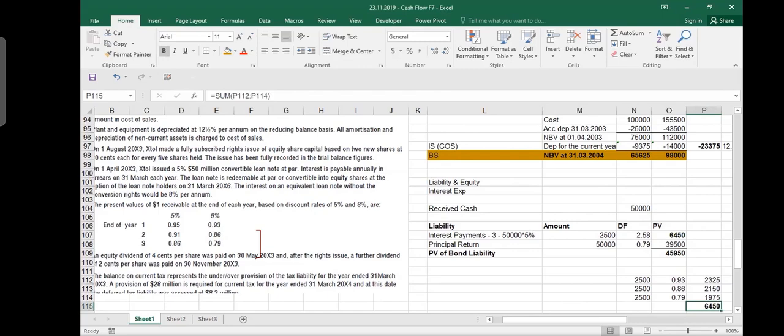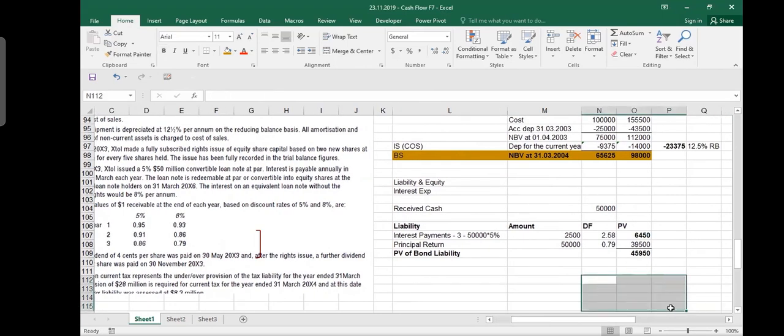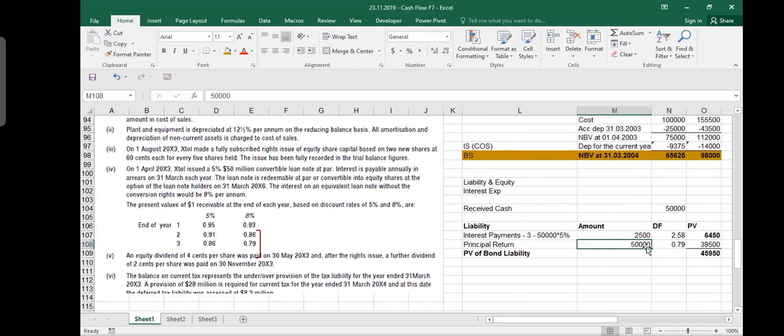Yeah. And what are we doing in the second one? At the end of 3 years, you must return 50 million. Yes or no? Yes, sir. So after 3 years, the factor for 3 years is 0.79. So I find the present value of this 50 million, because it will be paid back after 3 years. What is the present value today? So I received this 50 million in cash, so I would debit cash 50 million.